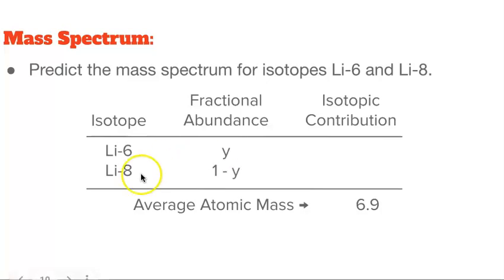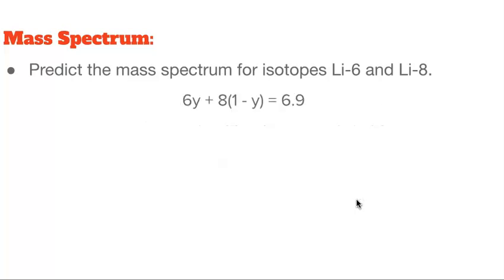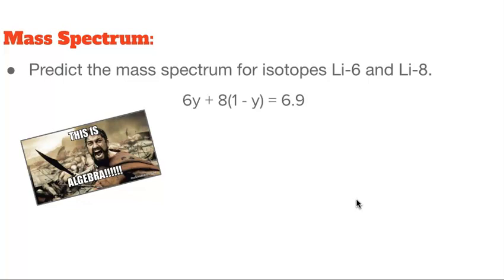This would require assigning a variable to each of these isotopes. Because there are only two, one would be represented as the variable y, and the other as 1 minus y. If we multiply the mass by the fractional abundance, we get their contributions. So the sum of these two should equal 6.9. When we take all that into an algebraic equation, we can solve for the value of y, which is the fractional abundance of one of the isotopes.